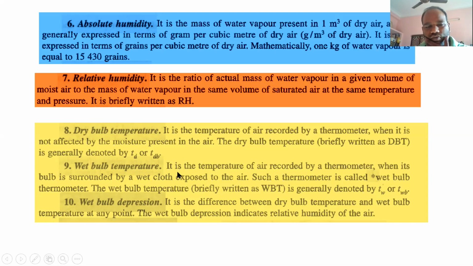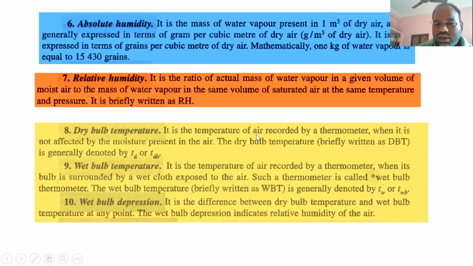Okay. So wet bulb temperature is the temperature of air recorded by a thermometer when its bulb is surrounded by a wet cloth or exposed to the dry air. Such a thermometer is called a wet bulb thermometer, wet bulb or WBT. It is usually written as WBT.